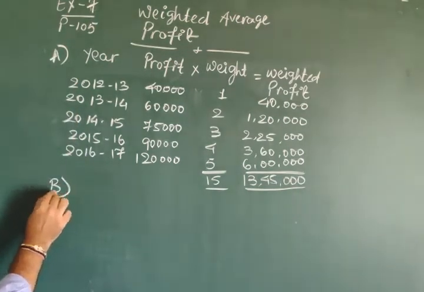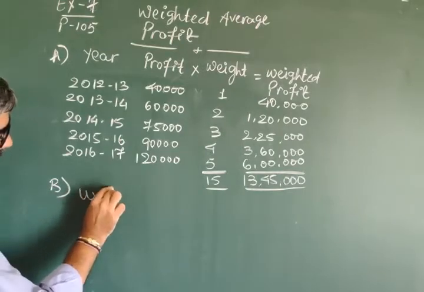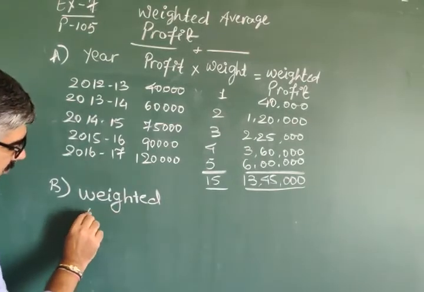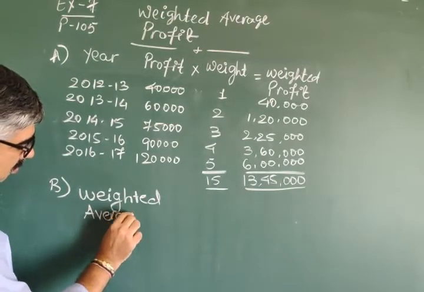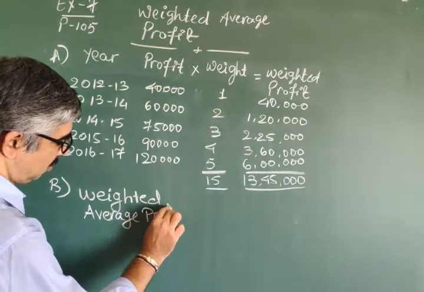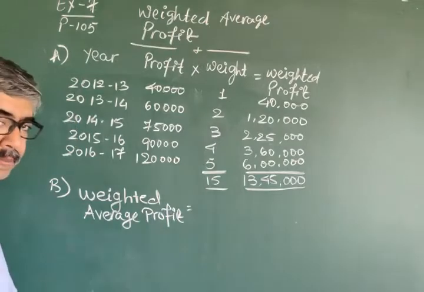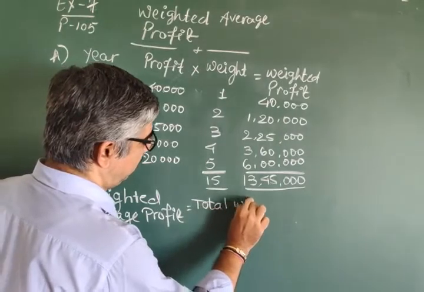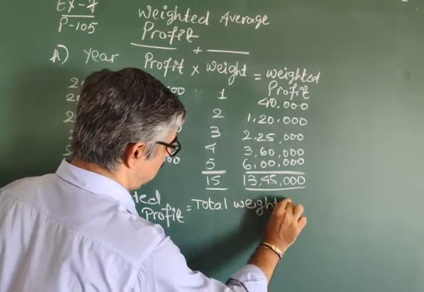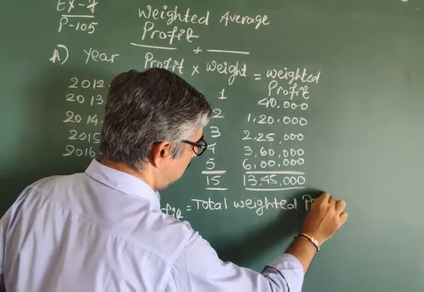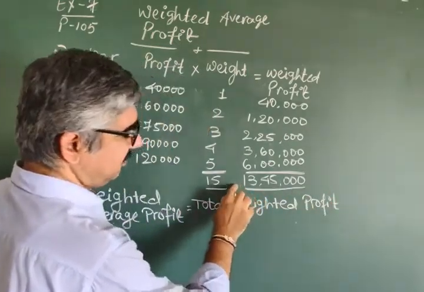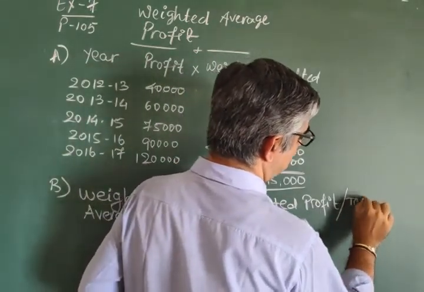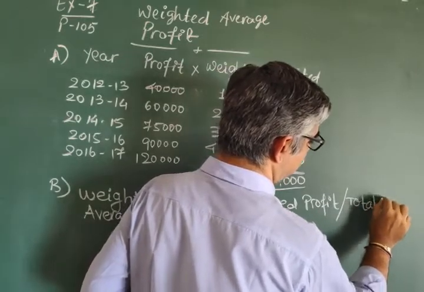Second step. Weighted average profit equals total weighted profit, that is 13,45,000, divided by total weight.